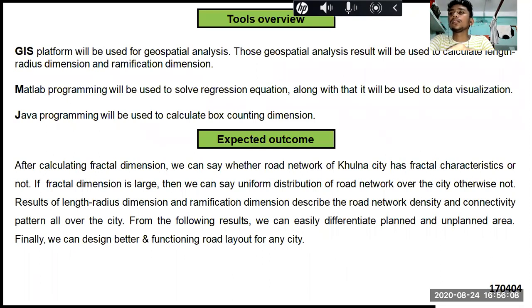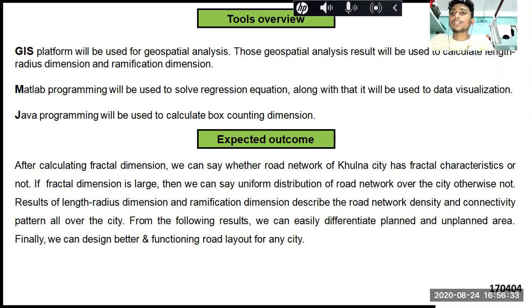To summarize the tools, in this study I will use a GIS platform, MATLAB programming, and Java programming. The GIS platform will be used for geospatial analysis, and MATLAB programming will be used to solve the regression equation. Along with that, it will be used for data visualization. Java programming will be used to calculate the box counting dimension.